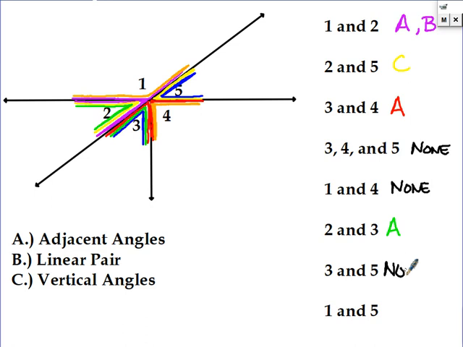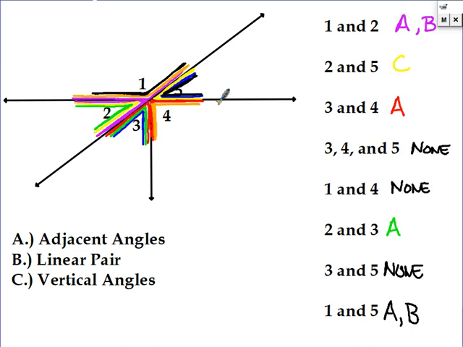Okay, last ones, 1 and 5. Let's just stick with black. So 1 and 5. And I know it's getting hard to see with all of these colors, but 1 and 5, yes, they are going to be adjacent. And yes, they actually form a line. They form this line right here. Okay, so they are going to be a linear pair, but they are not going to be vertical because they just form one line, not two.